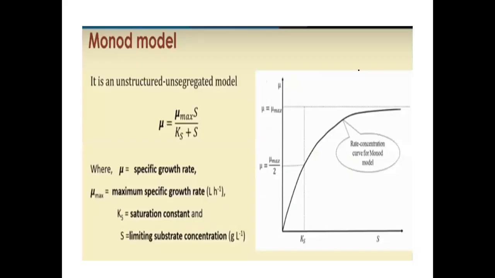Monod model, we all know how the specific growth rate can be assessed using the substrate concentration. It is an example for unstructured and unsegregated model. Here, as I told earlier, specific growth rate entirely depends on the essential substrate concentration. So this is given by mu is equal to mu max into S divided by Ks plus S. So mu is specific growth rate, and Ks is saturation constant or substrate utilization constant. S is the limiting substrate concentration or essential nutrient concentration.